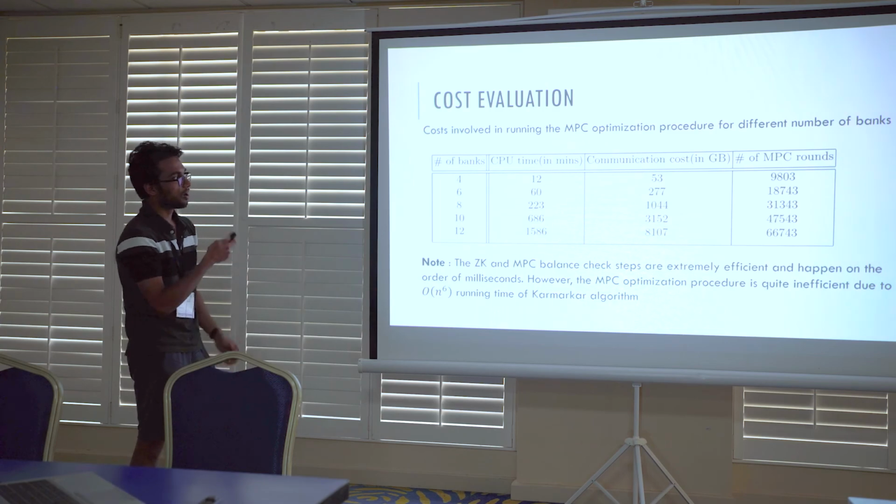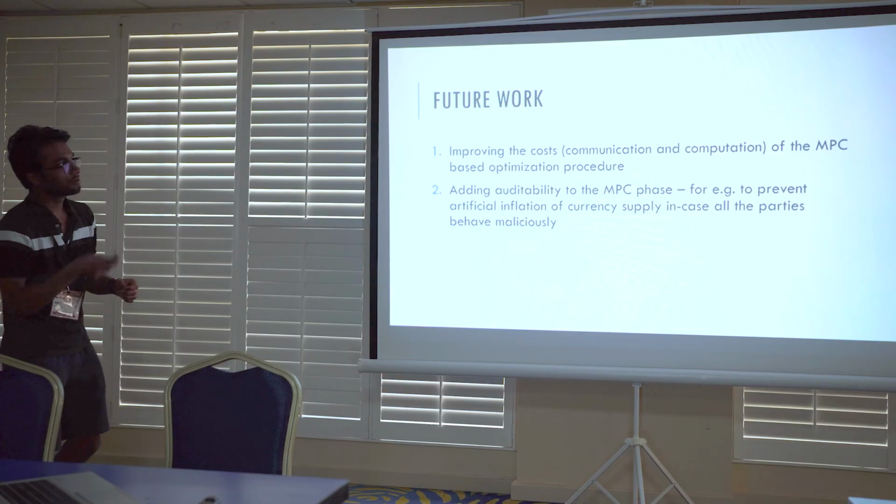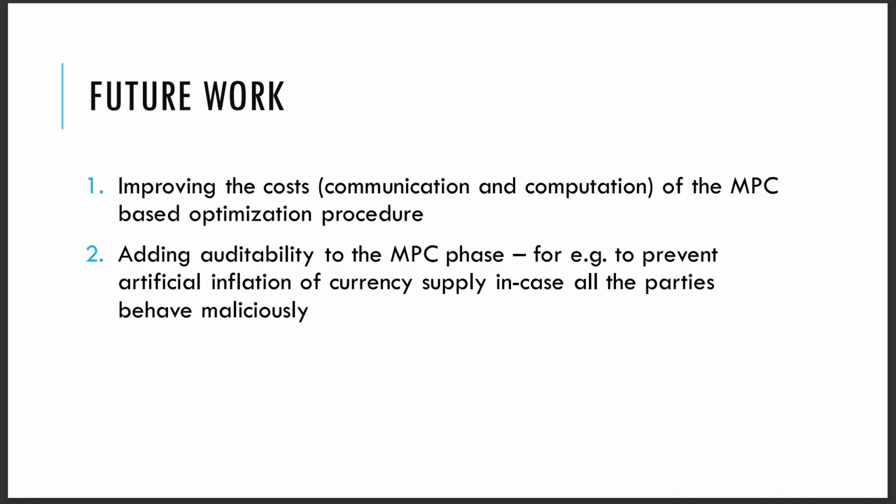But all this implementation was done in a single threaded application. So there is much avenue for optimization by using multi-threaded implementations, and the Karmarkar algorithm is mostly based on matrix operations, so there is avenue for parallelization and reducing these CPU time costs. Future work is to, as I said, improve the communication and computation cost of the MPC optimization procedure. And a second work is to add auditability to the MPC phase.